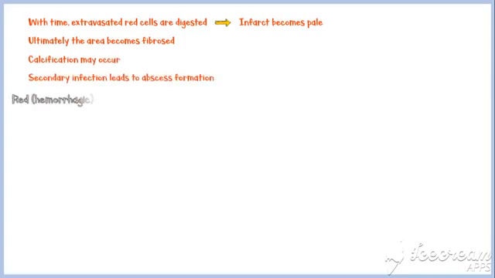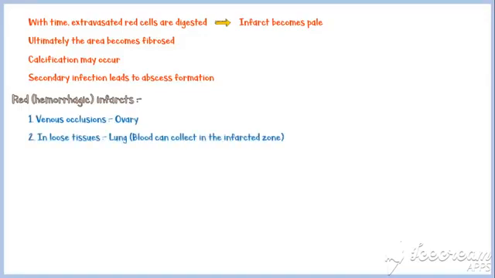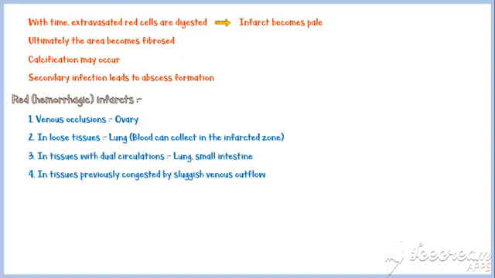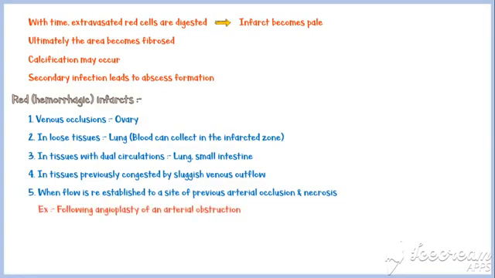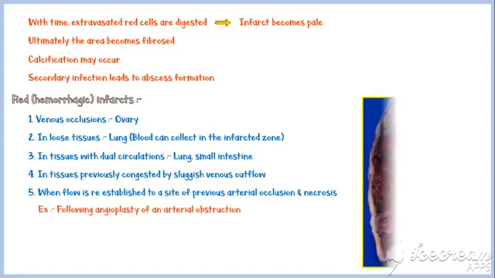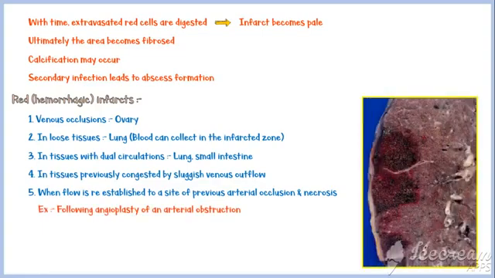Red or hemorrhagic infarctions occur in the following settings. With venous occlusions, such as an ovarian vein obstruction. In loose tissues, such as in lungs, where blood can collect in the infarcted zone. In tissues with dual circulations, such as lung and small intestines. In tissues previously congested by sluggish venous outflow. And when flow is re-established to a site of previous arterial occlusion and necrosis, for example, following angioplasty of an arterial obstruction. This image shows a hemorrhagic infarction of the lung.